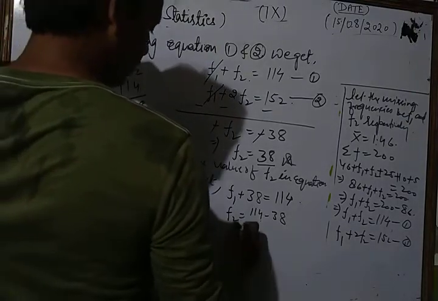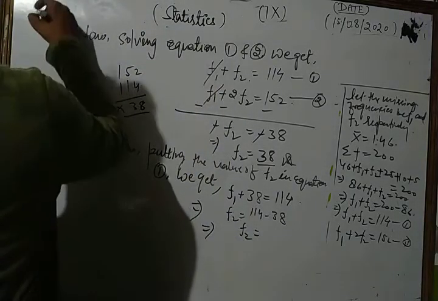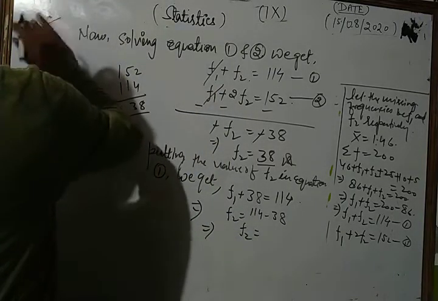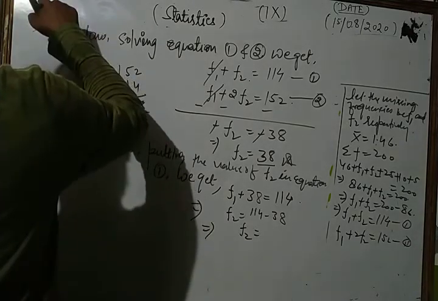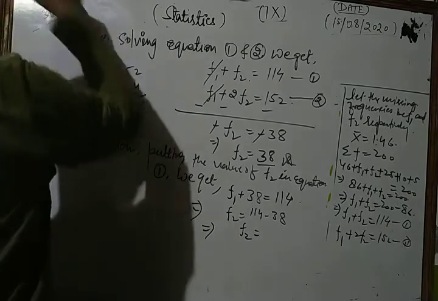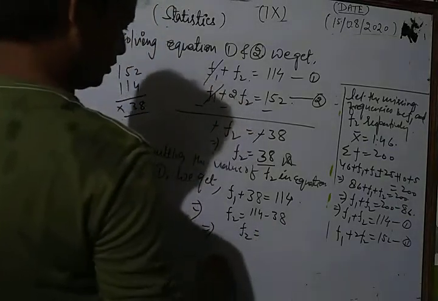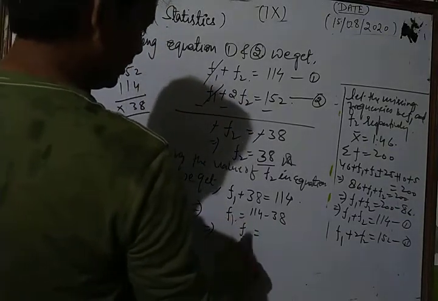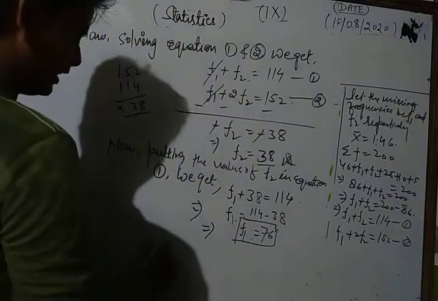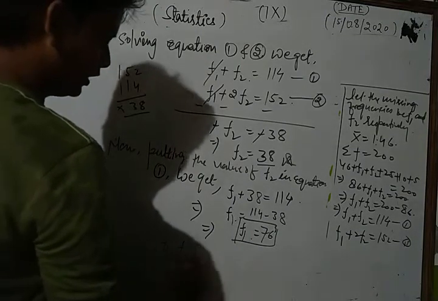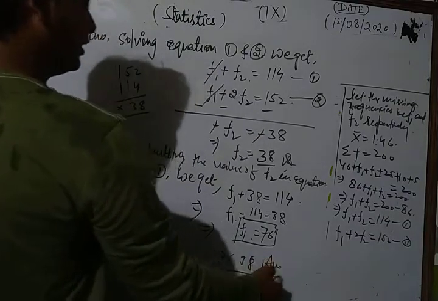Subtracting 114 and 38, we get 76, right? f1 is 76. So dear student, the missing frequencies f1 and f2 are 76 and 38. This is our required answer.